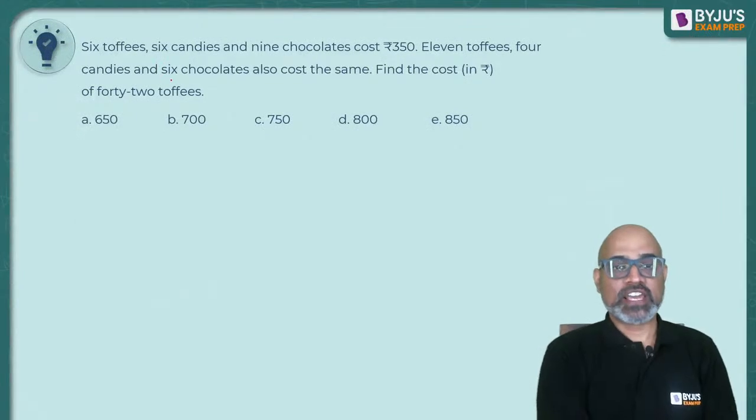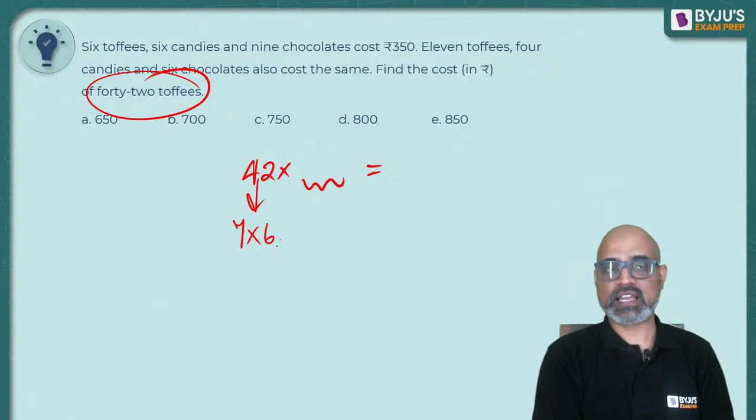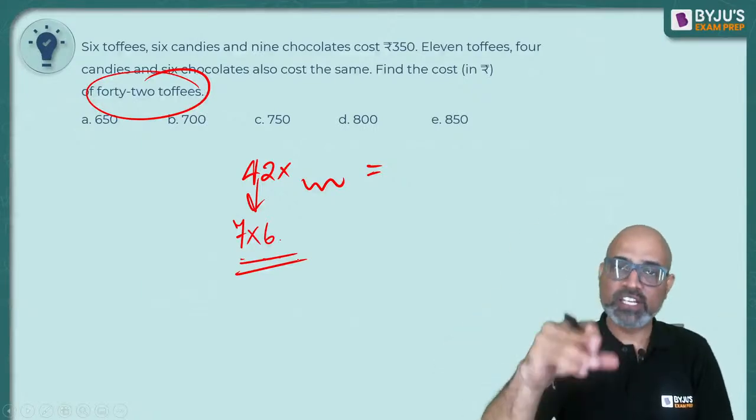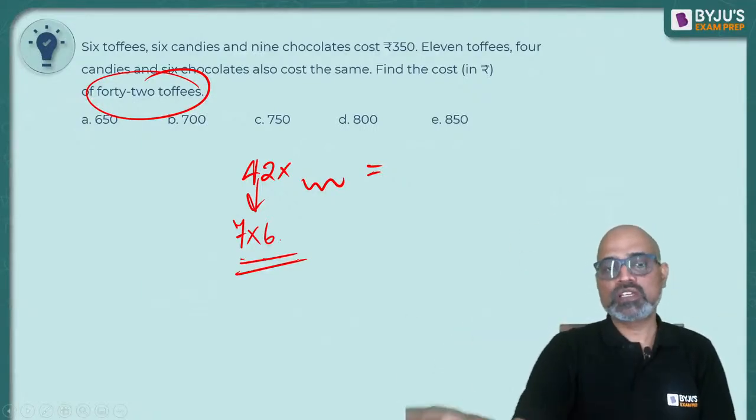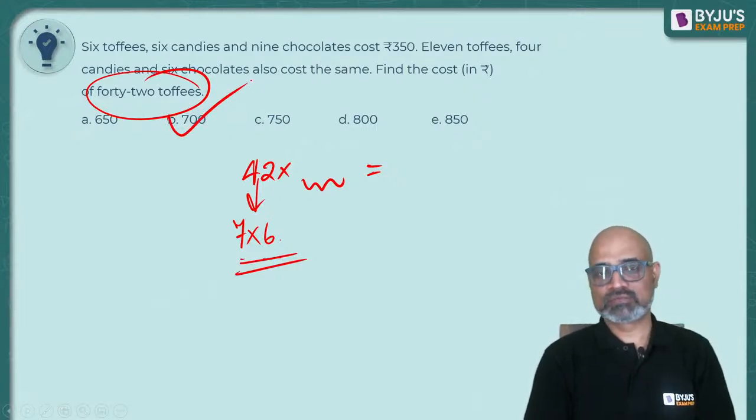If you have to find the cost of 42 toffees, can I say my answer will be in the table of 7? 42 is made up of 7, 6 and so on. So the final answer will be in the table of 7, right? Because you are multiplying 7 into something. Which option is in the table of 7? 700. Common sense, right?